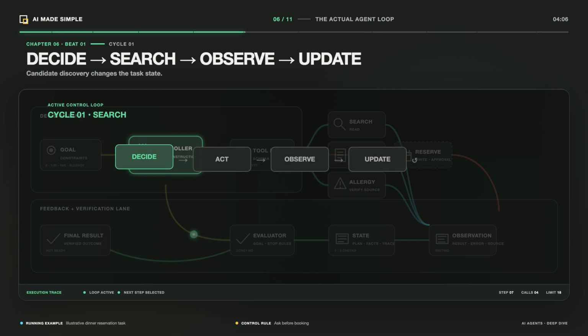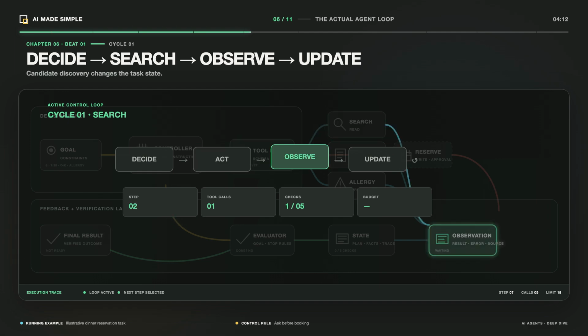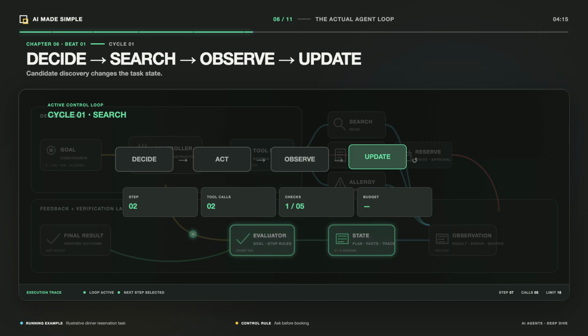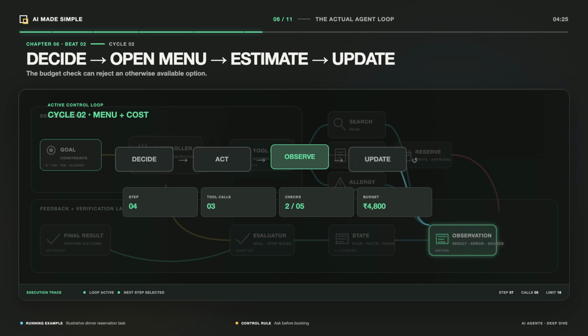Here is the mechanism at an agent's center. Inspect the goal and state. Choose an action. Request a tool or ask the user. Observe the result. Compare it with the success criteria. Update state, then repeat. Search, observe, update. Calculate, observe, update. Ask, observe, update.